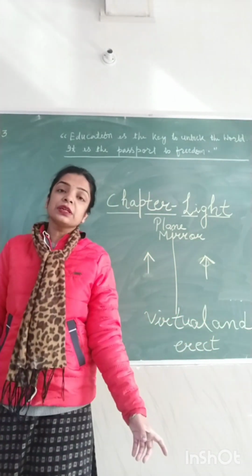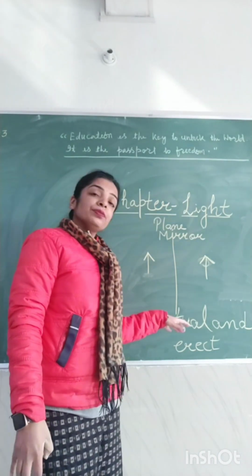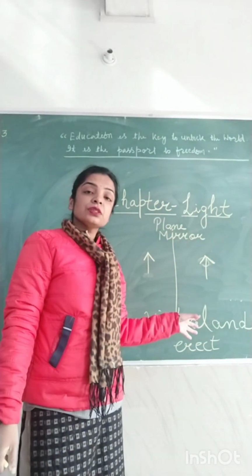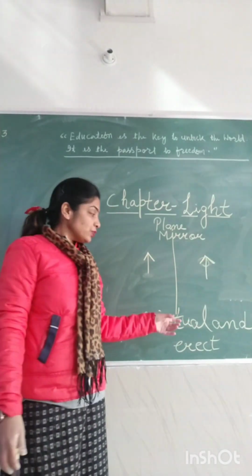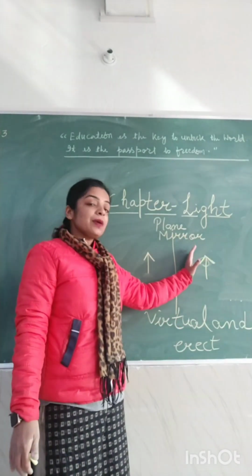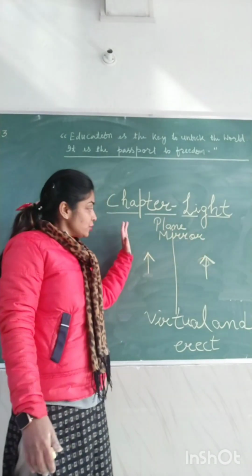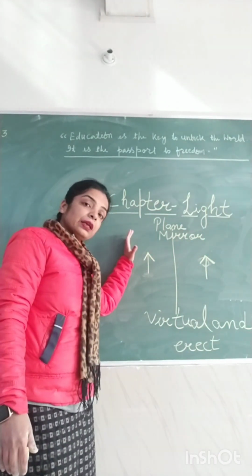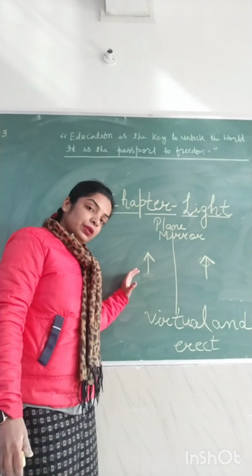Yesterday we discussed that an image which cannot be obtained on a screen is virtual, and erect means the upside of the object appears to be up in the mirror and the downside of the object appears to be down in the mirror.